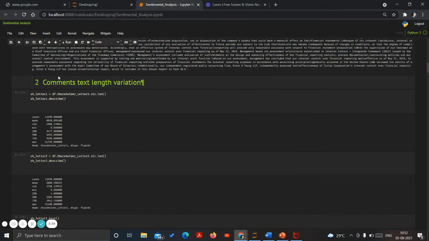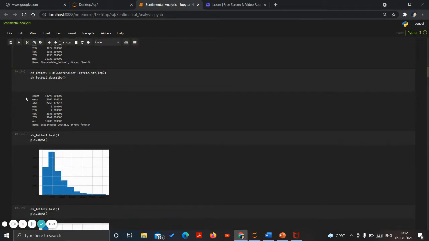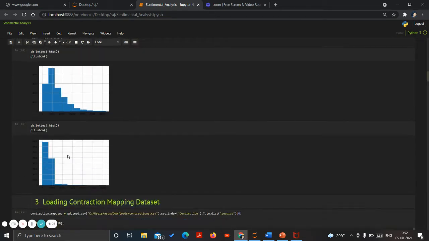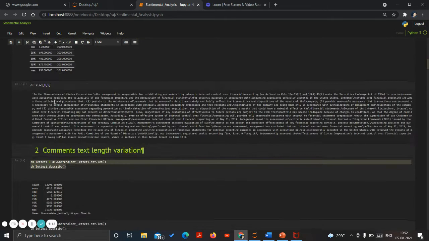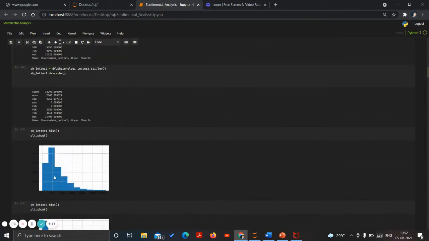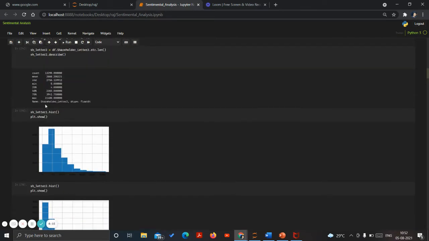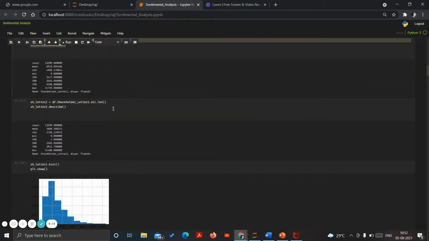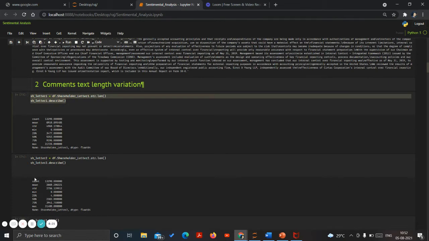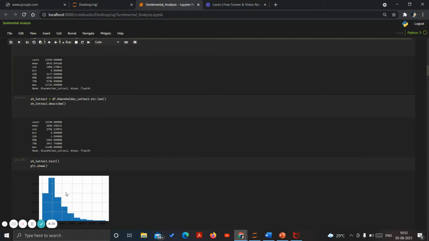Then this is the comment text length variation, where we have to see how the spread is. These two graphs represent how much comment text length variation is there inside the data, as you can see over here. So it's string length. Based on the length of the data, it is described in this plot.